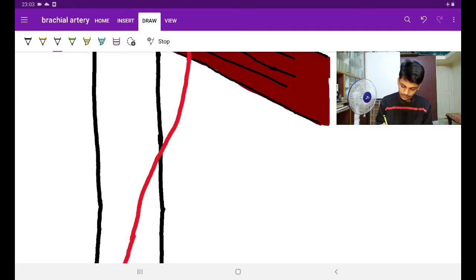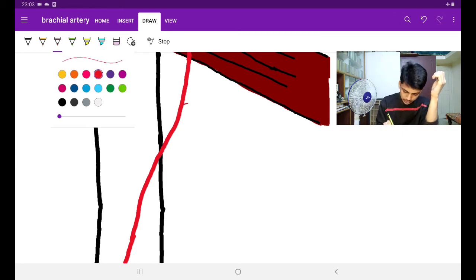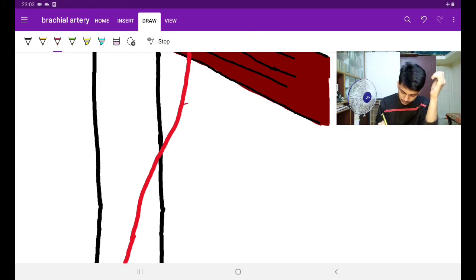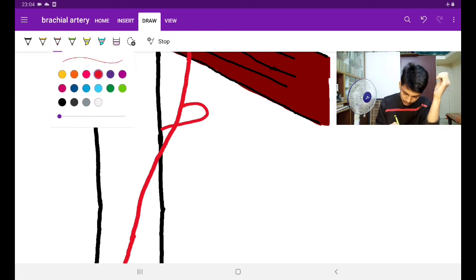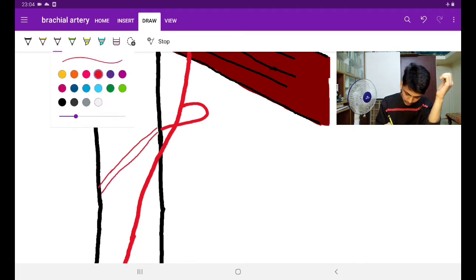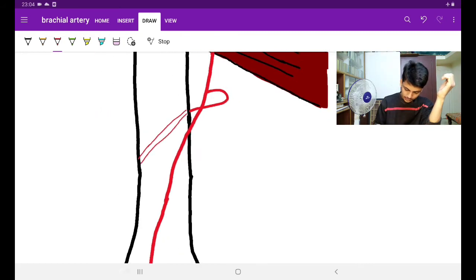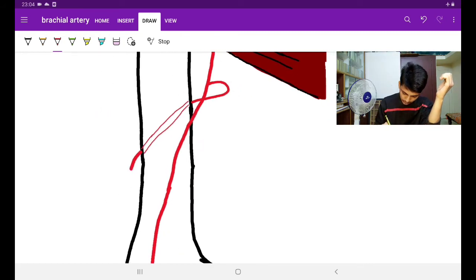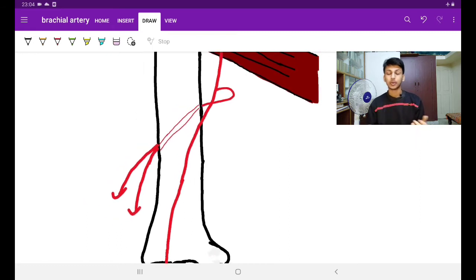It comes behind, when the artery enters the lower border of teres major, so it takes origin like this. It comes like this, goes here, and here it comes like this. It is behind the bone. Okay. And here it gives out the anterior descending branch and the posterior descending branch. Okay, this was the profunda brachii artery.